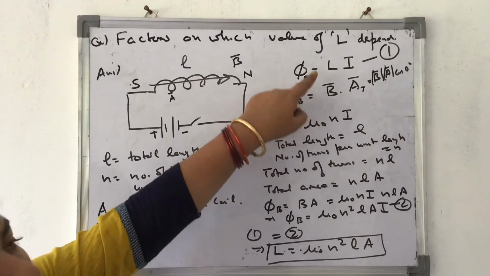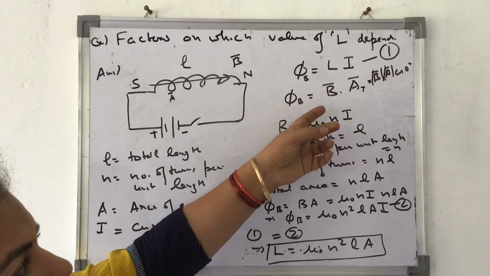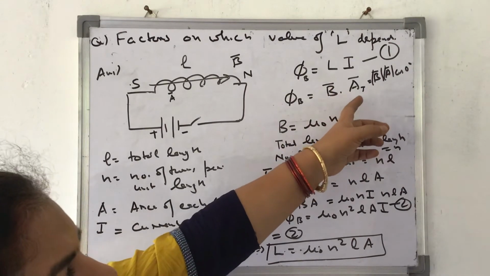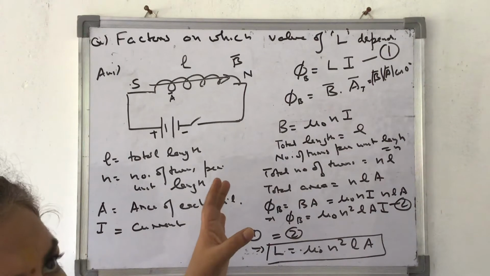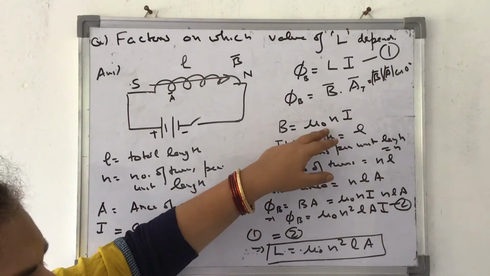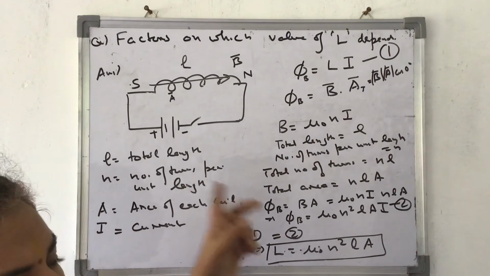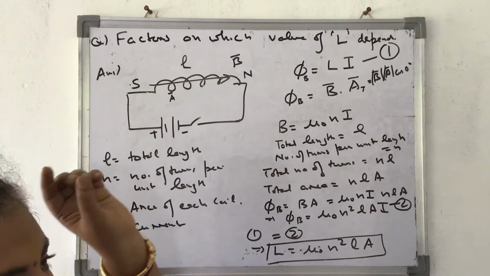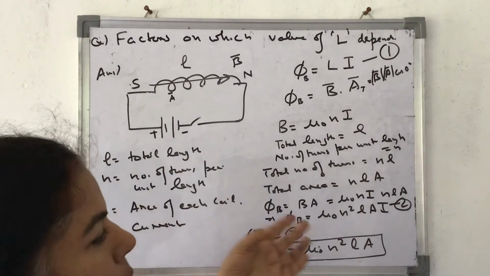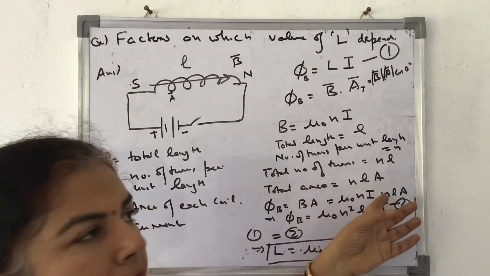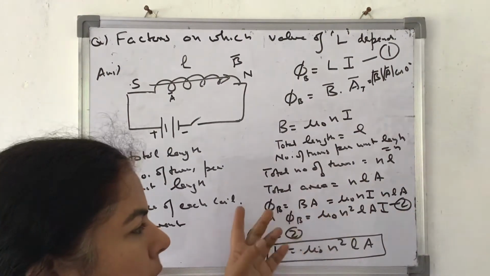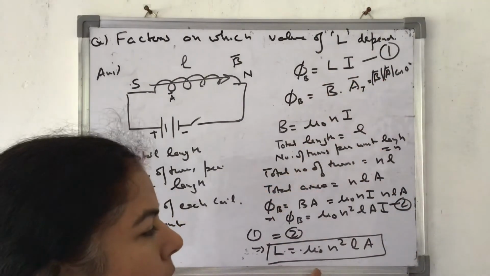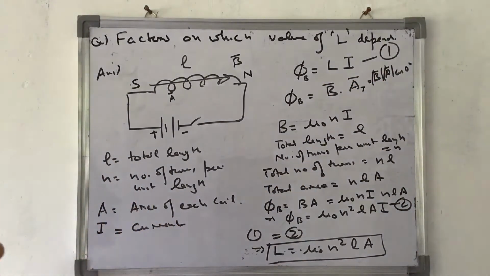Now I come to this formula, phi is equal to Li. Another thing I know is that magnetic flux can also be written as the dot product of magnetic field and area of the coil. So BA cos 0 degree, where B is equal to mu naught n i is the magnetic field. Area of one turn is A. Total number of turns in this coil is n into l. Why? Because n is the number of turns per unit length, so n into l becomes the total number of turns, and total area becomes nlA. I put this data over here. I get two formulas: phi B is equal to mu naught n square l A i, and another one is Li. I compare the first and second equation and I get L equal to mu naught n square l A.